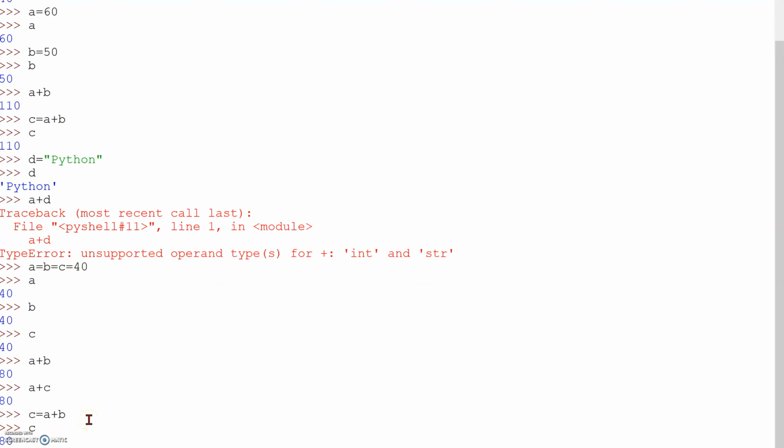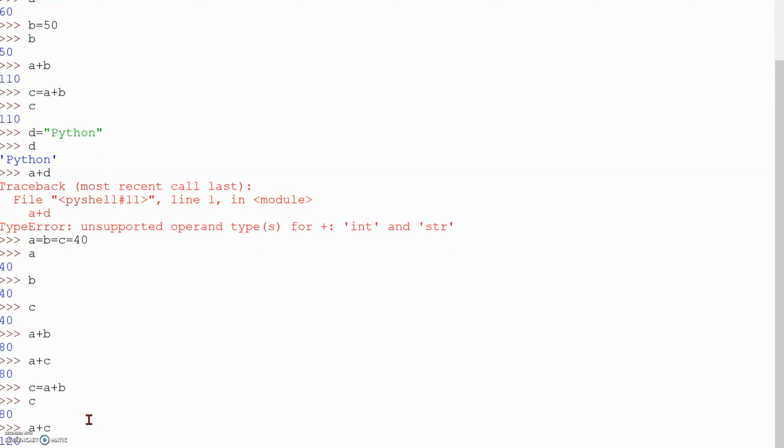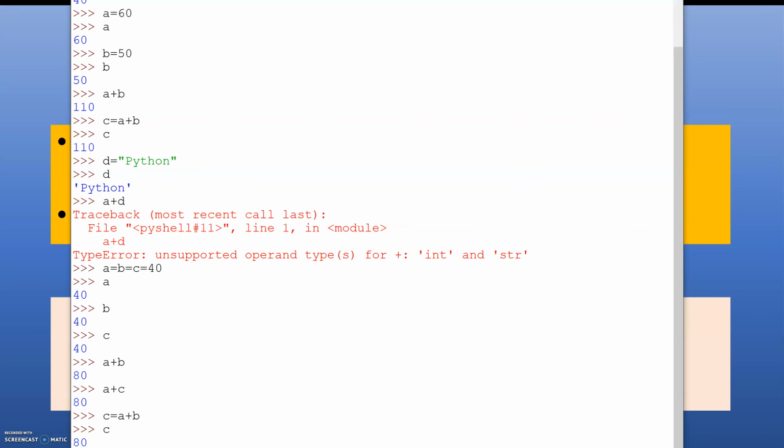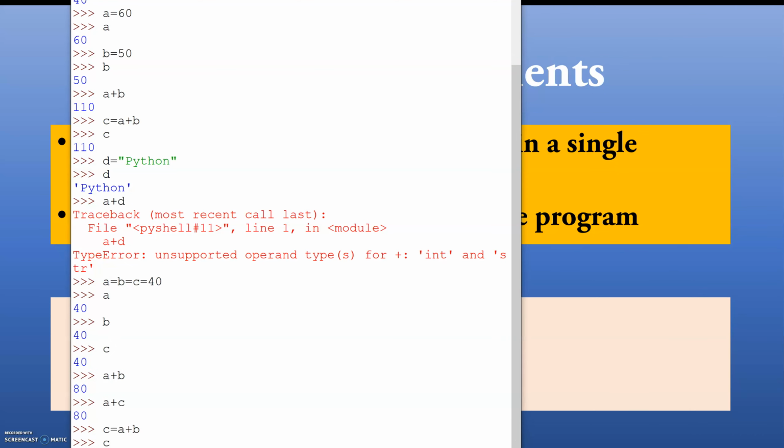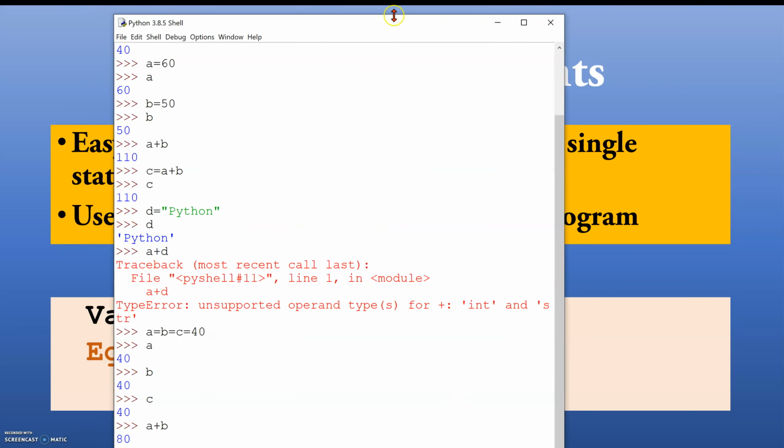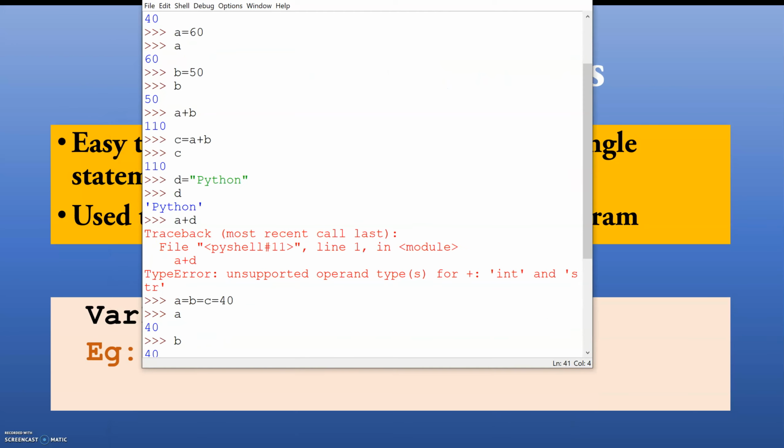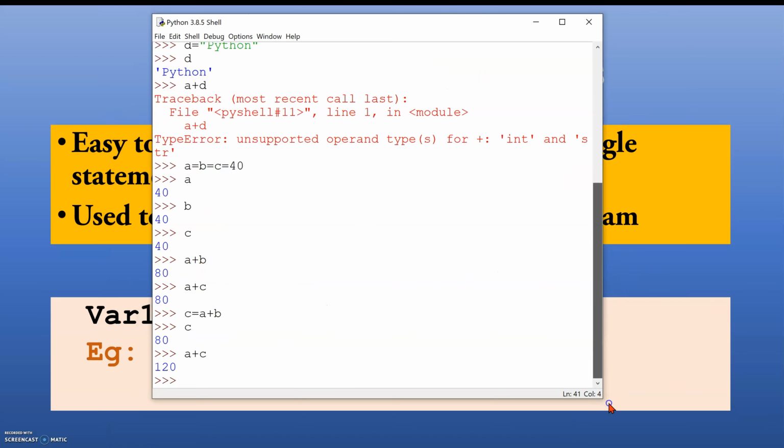Suppose again I write a plus c. Now I will get 120, because a is 40 and c has changed to 80.